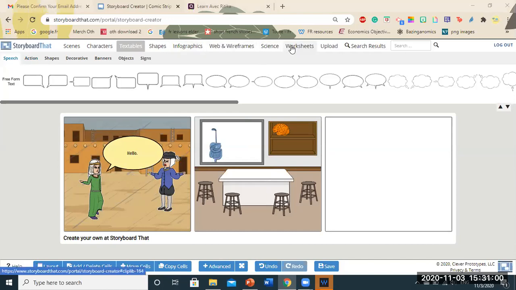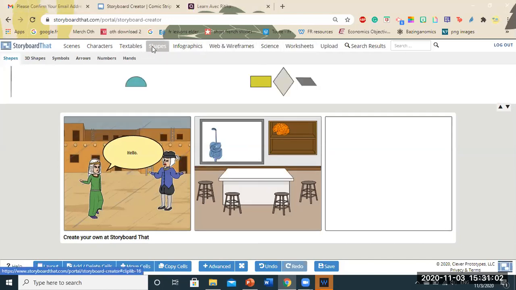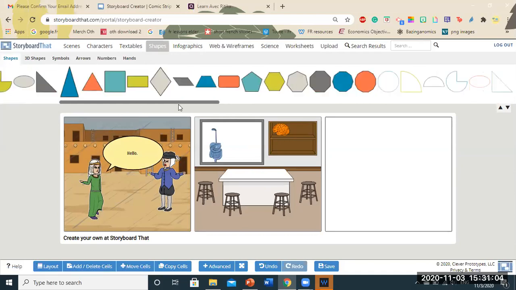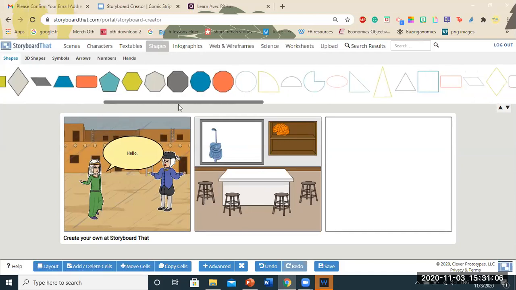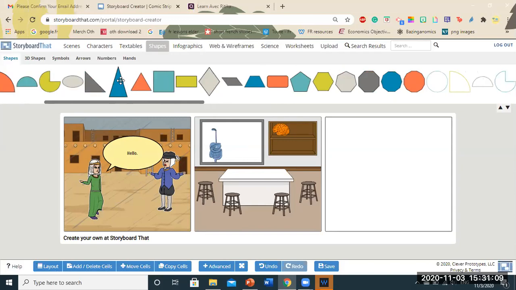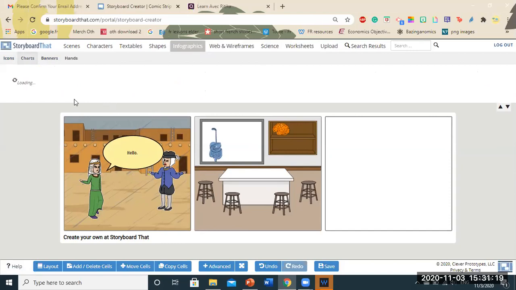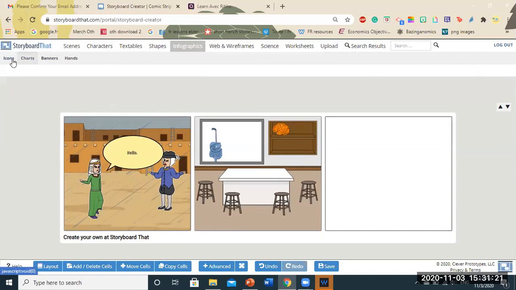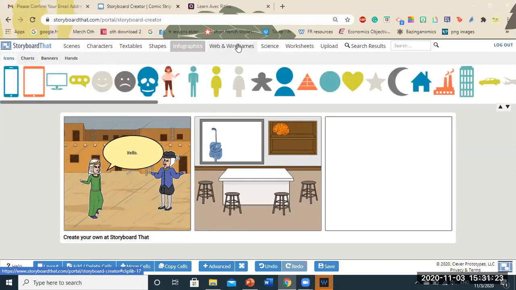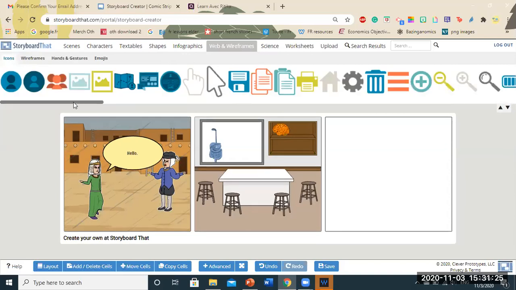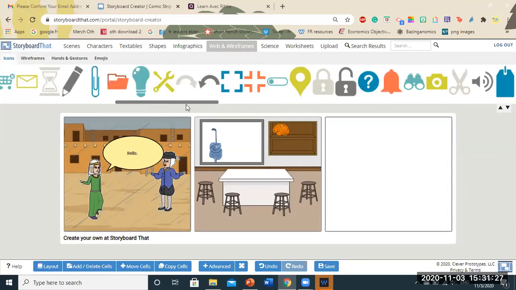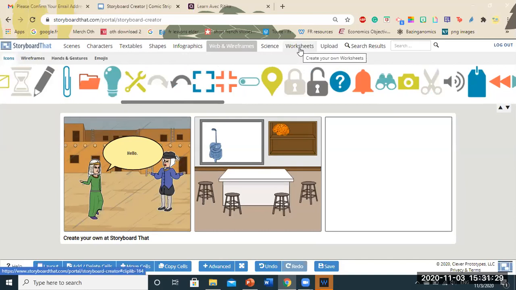Now I'm going to show you all the next tab. Shapes, you all can see that there are various shapes. Probably for maths lessons, you all can use the area of a triangle, hexagon, square, rectangle. You all can use this for your maths lessons. You all can use infographics. I used infographics in my economics classes a lot, especially from storyboard. The webs and wireframes, these are again elements that you can use depending on what content you're teaching.